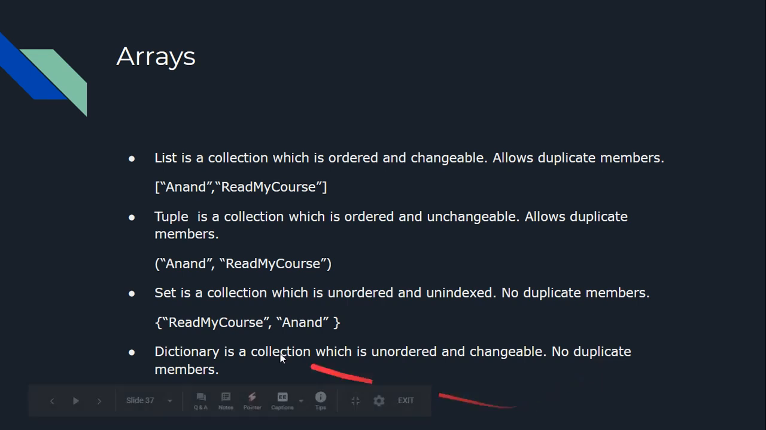Now you can ask me what is the difference between set and dictionary. The difference is that set allows elements to be stored like this, but dictionary allows storing data on the basis of a particular key.